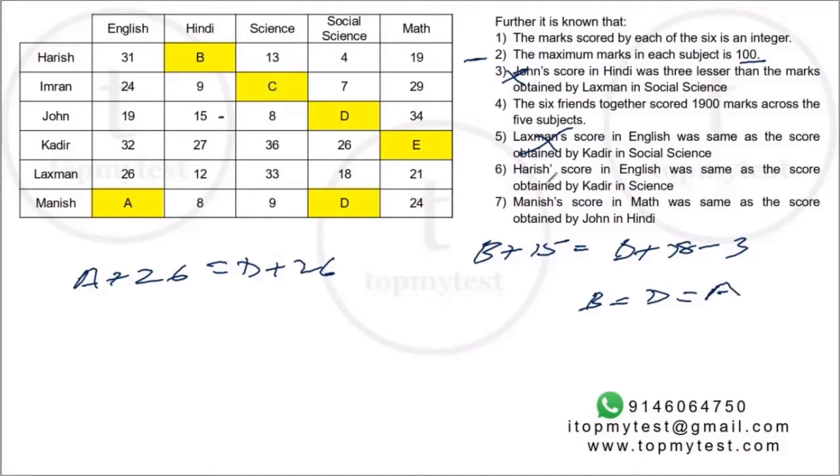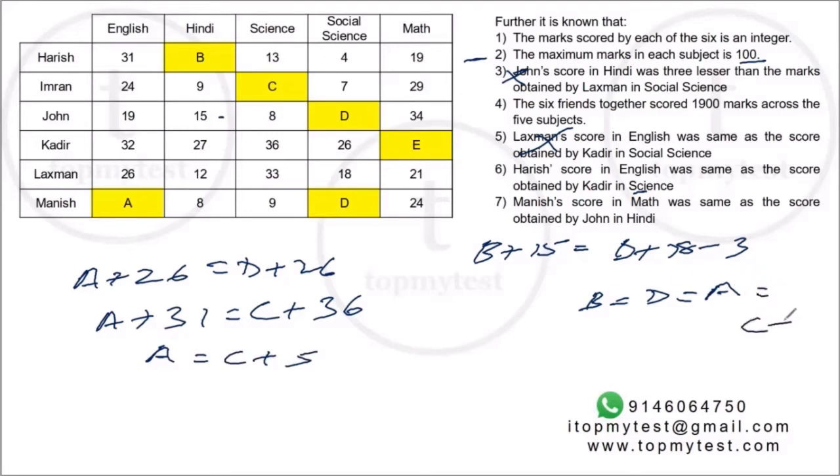Sixth one, Harish in English, A plus 31 is same as Kadir in science. Kadir in science is C plus 36. So A should be C plus 5.